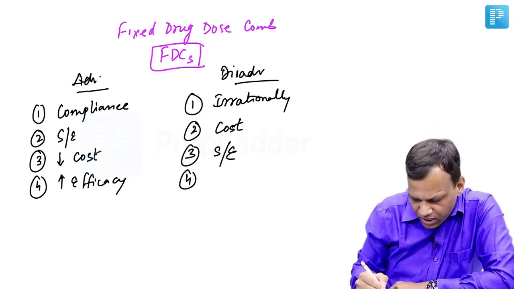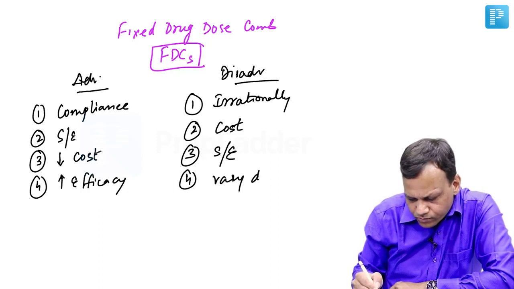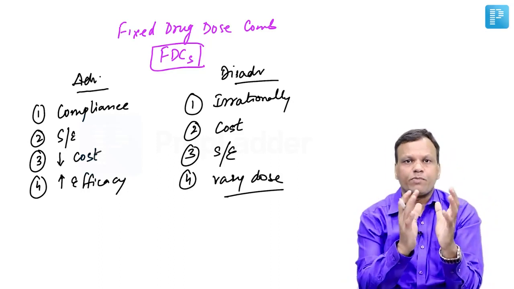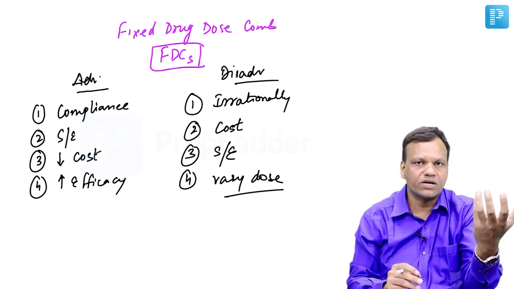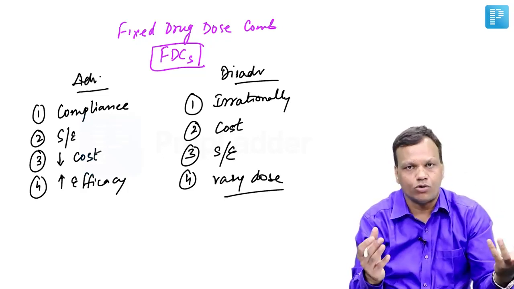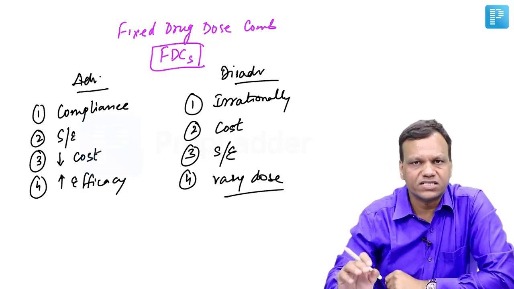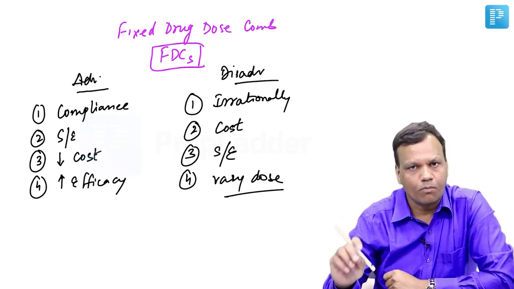Then most importantly, we cannot vary the dose. They are in fixed proportion. If we want to give one drug at a higher dose and the second at a lesser dose, we cannot do that. Okay? So these are the main advantages and disadvantages of fixed dose combinations.